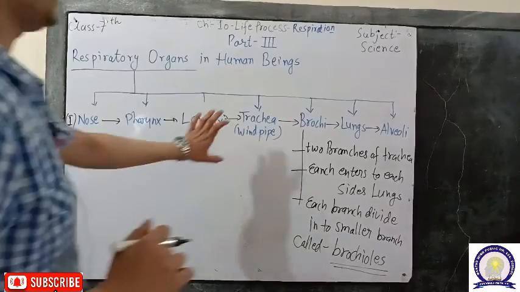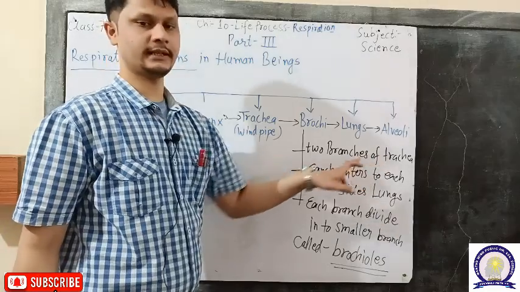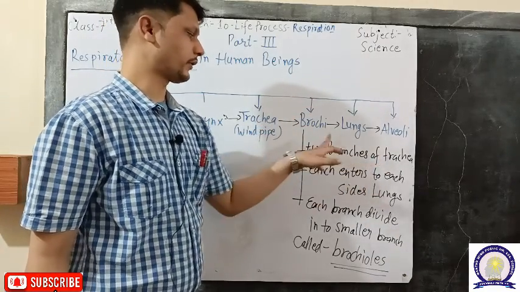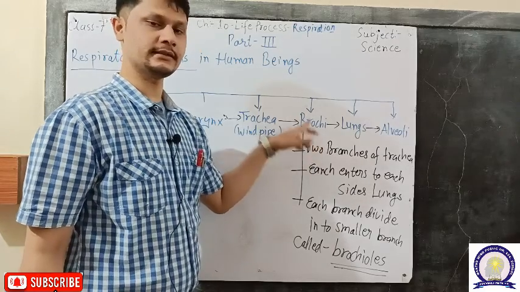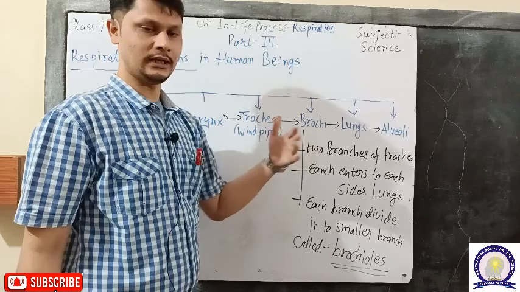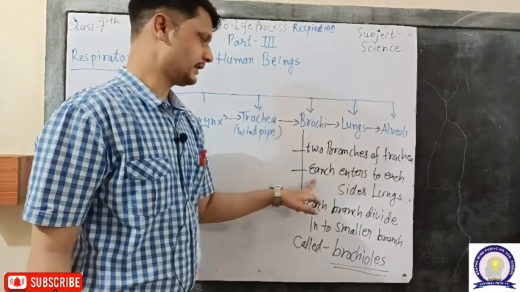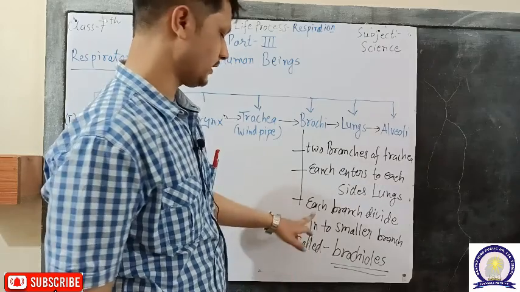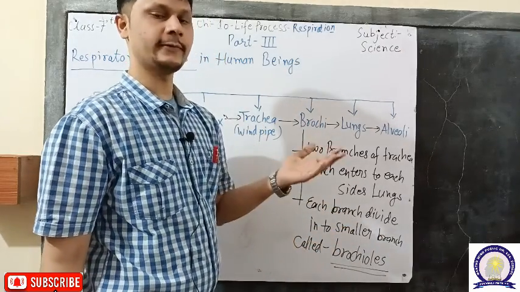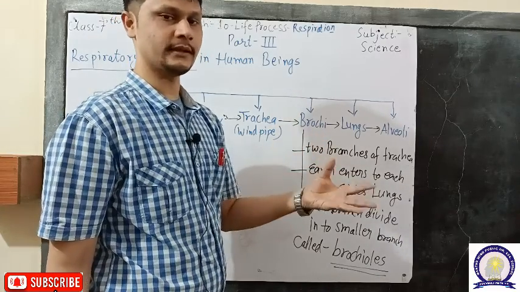Now, when the air reaches the bronchi, the bronchi are two branches of the trachea. The trachea divides into two branches called bronchi, and each bronchus enters one side of the lungs. So, humans have two lungs, and on each side a bronchus enters the lung. Now, each branch divides into smaller branches. After entering the lungs, the bronchi divide into further small branches.